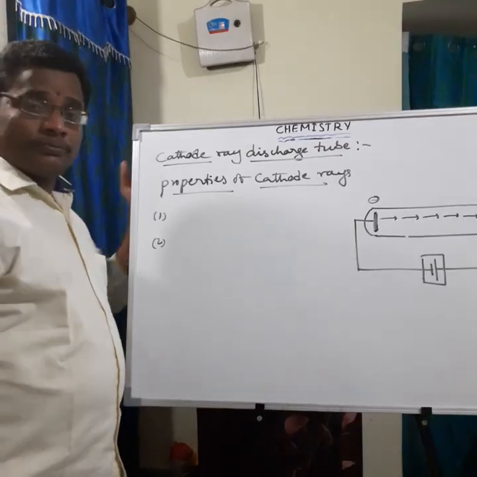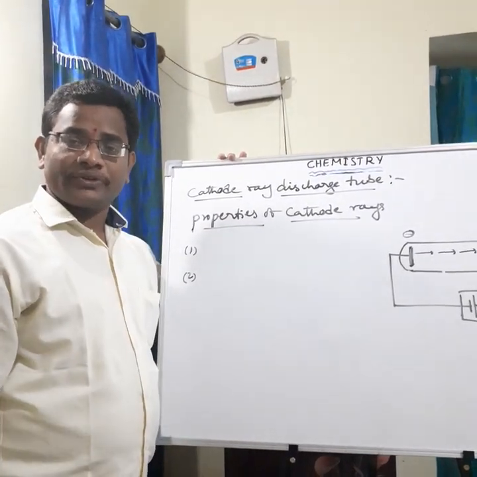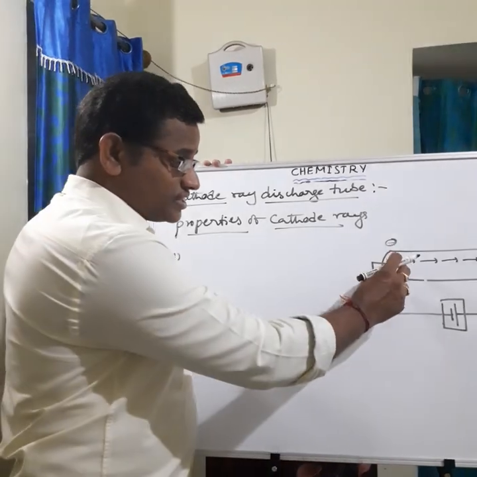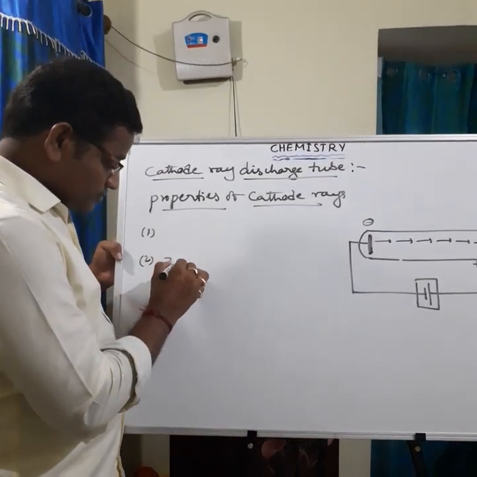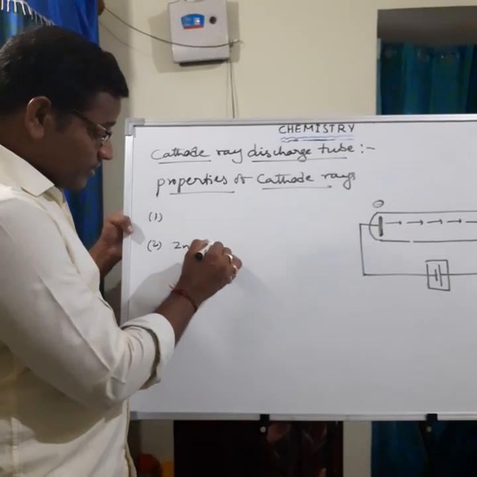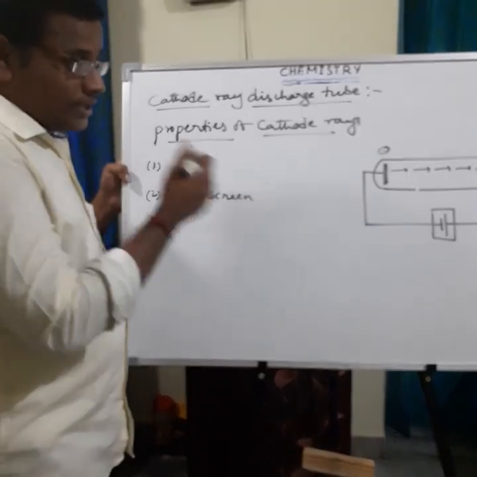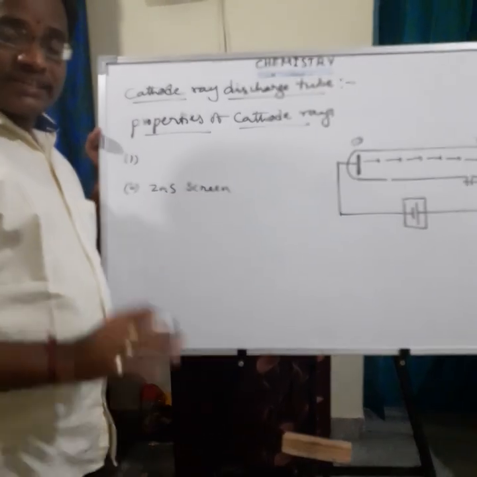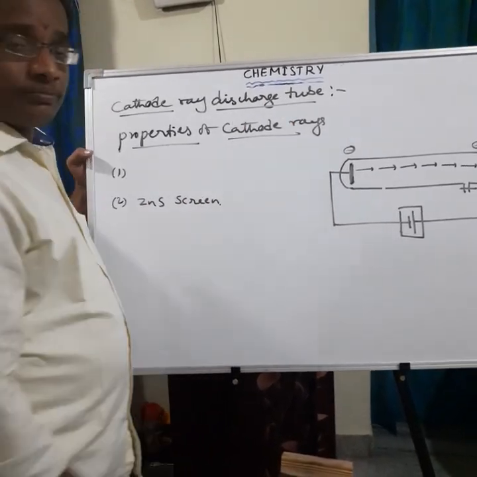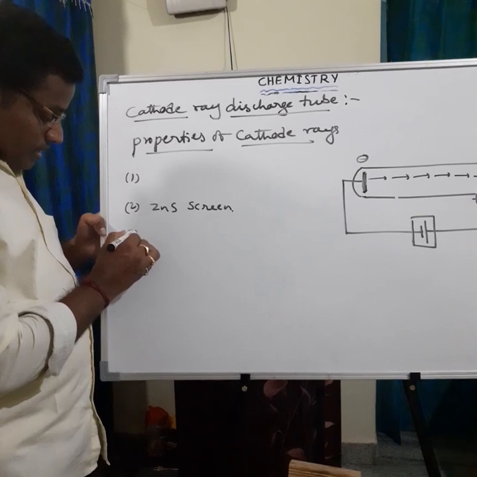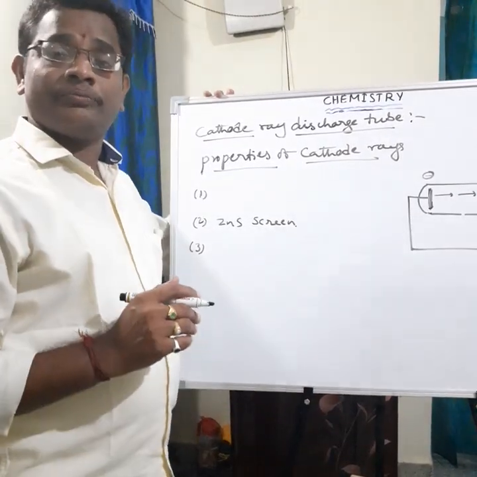Then the second point: these cathode ray particles are invisible particles. That's why the behavior of these invisible particles is observed by using the zinc sulfide fluorescent screen. Zinc sulfide screen is a fluorescent material. The behavior of cathode rays is observed by using the zinc sulfide screen. That is the second point.